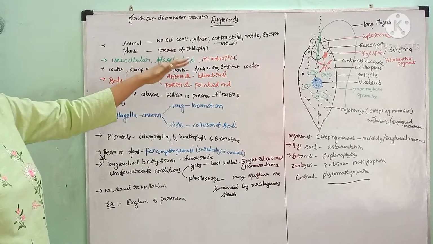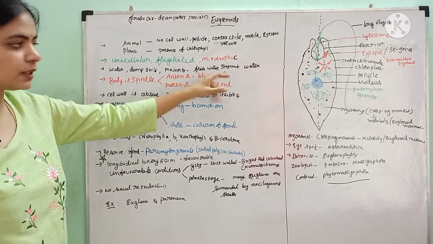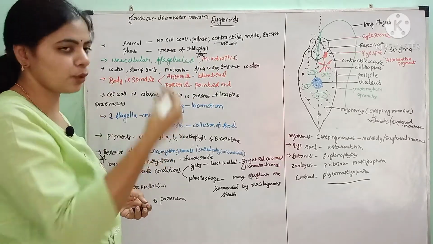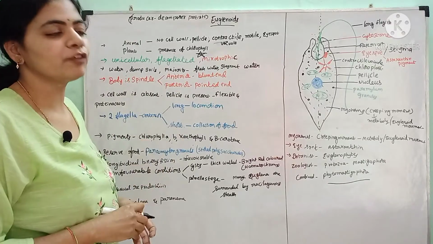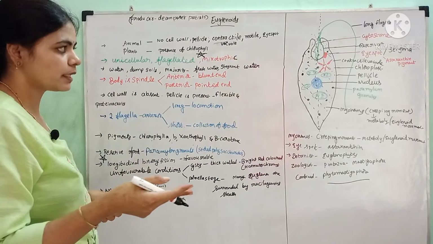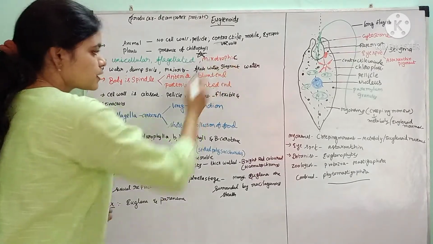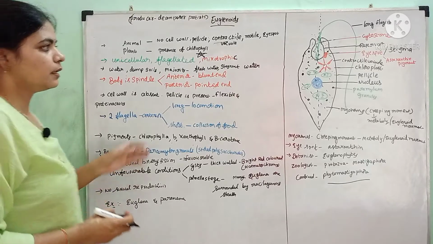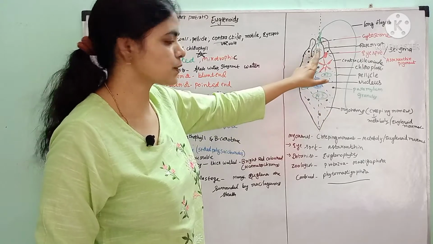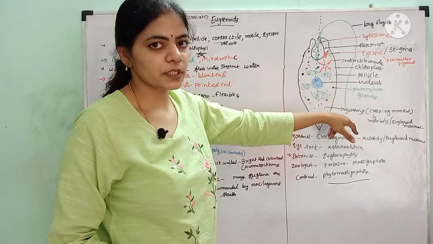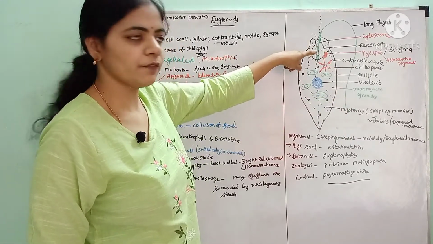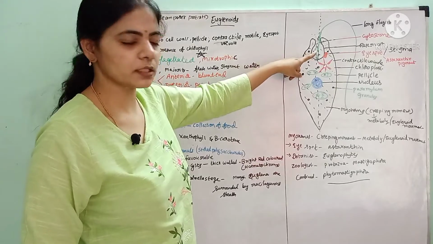These are unicellular flagellated. They are mainly present in the stagnant water. They exhibit mixotrophic nutrition, that means both photosynthetic and holozoic. Holozoic means they engulf the food material. So both photosynthetic and holozoic modes of nutrition are exhibited by euglena, hence they are called mixotrophic organisms. It consists of anterior blunt end and posterior pointed end. It has two flagella. One is longer, which is made for locomotion, and the other one is a short reduced flagellum, which is meant for trapping the food by creating the whirlpool.